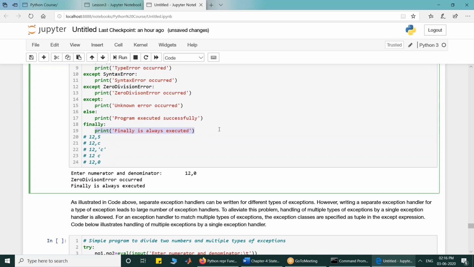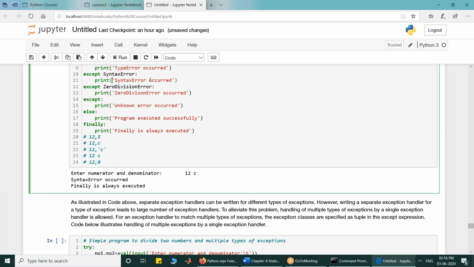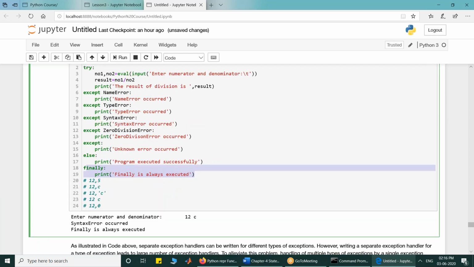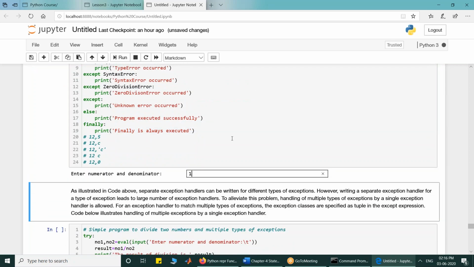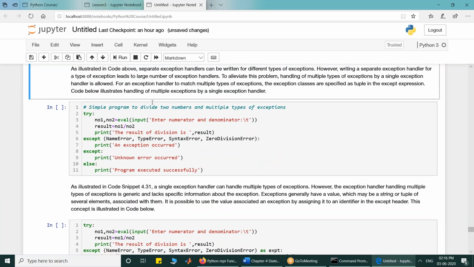Whatever code you have written here, whatever file you want to close, whatever memory you want to clean up, the code is generally written in the finally suite. If I execute it again and give 12, C, a syntax error will occur because it is not a validly formed tuple. So it will say that a syntax error is there, and finally is still always going to execute. Now if I give 12, C, a string is not a valid operand for division, so it will say type error occurred. So these types of errors we can check for.